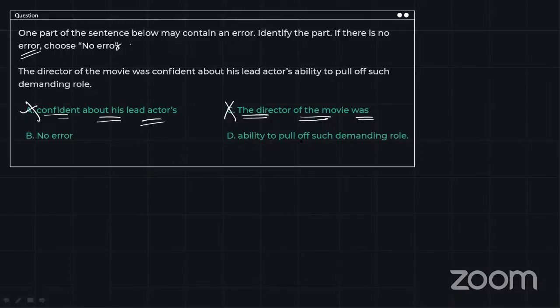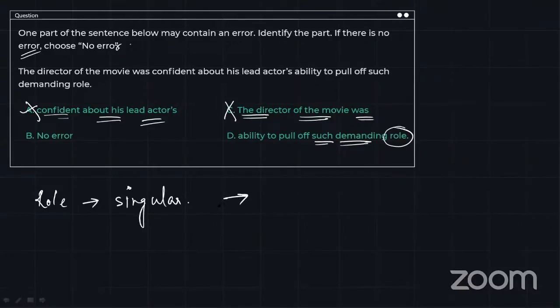Ability to pull off such demanding role. Now, very important thing to understand over here is it says such demanding role. Now here, role is singular. Now, which article depicts a singular noun? That is a or an, right? Indefinite articles.